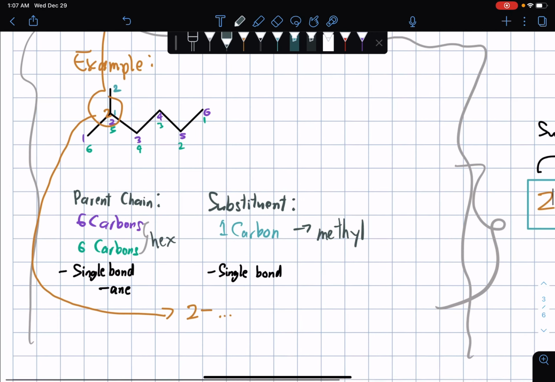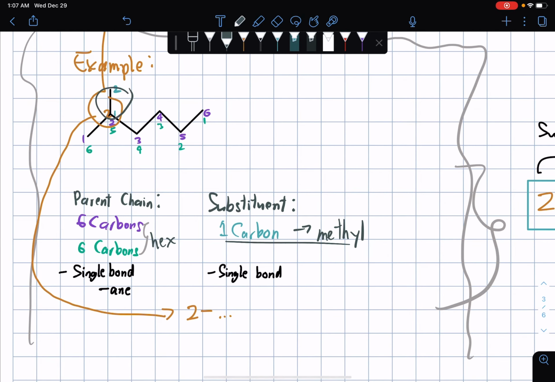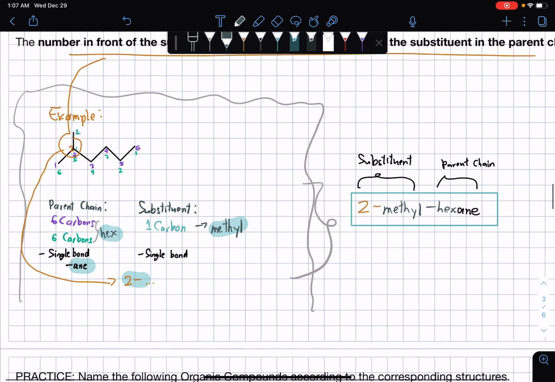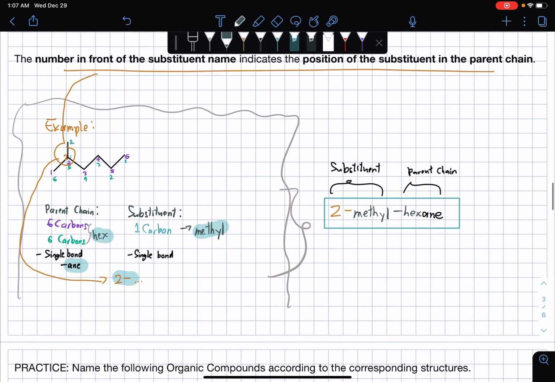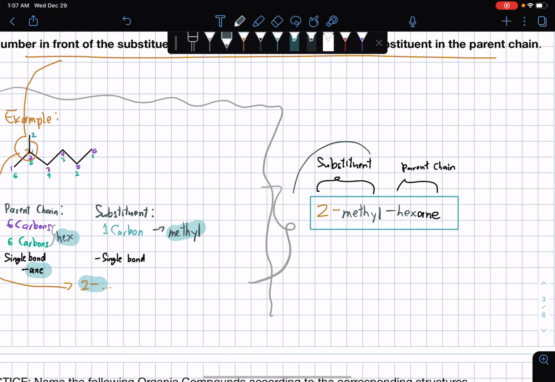So provided that we know we have 1 carbon, this is methyl. We have 6 carbons, we have the prefix hex, and it's understood that this structure is a single bond, so we have A and E. Let's highlight them. So hex, ane, methyl, and the 2. If we combine them all together, of course, we'll always have to prioritize the substituent. So substituent at the first part of the naming and the parent chain at the second part, or the last part.